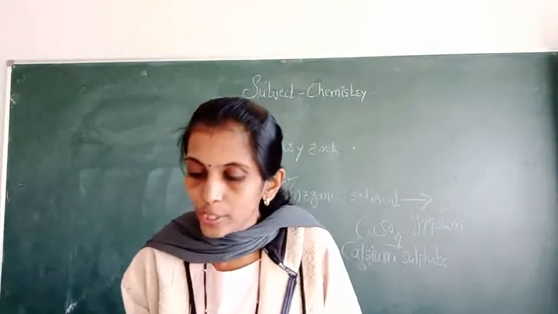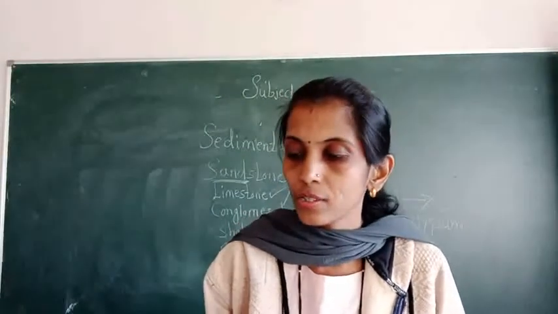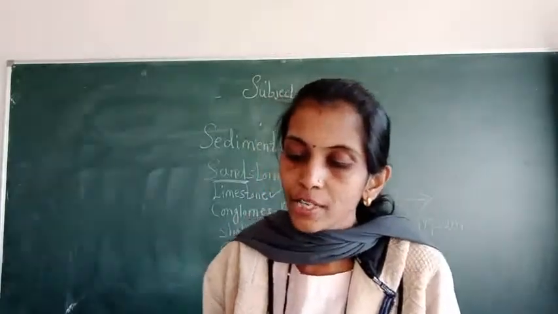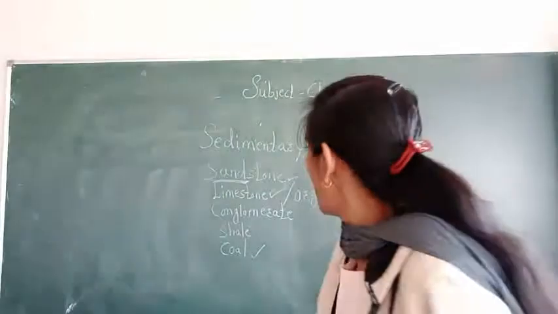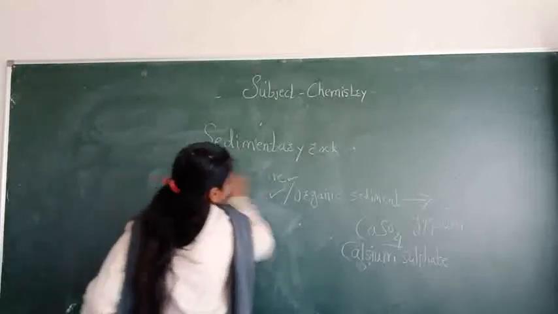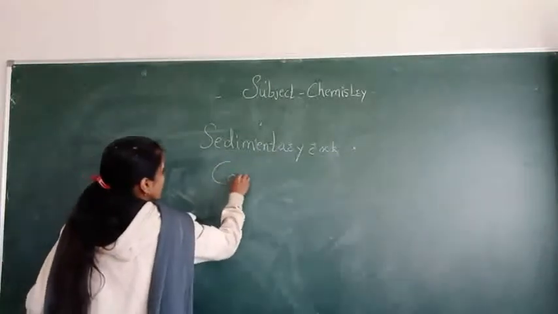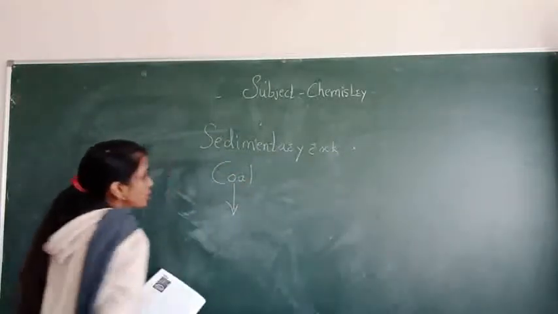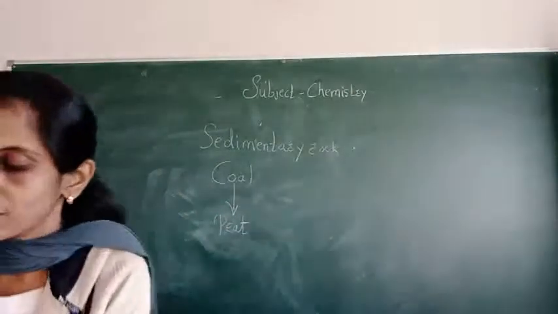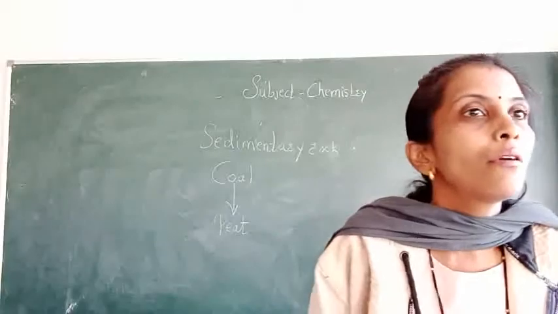Coal started its existence billions of years ago in the form of tree ferns and other plants growing in swampy conditions. After changes occur, it first converts into peat, which burns well on drying.